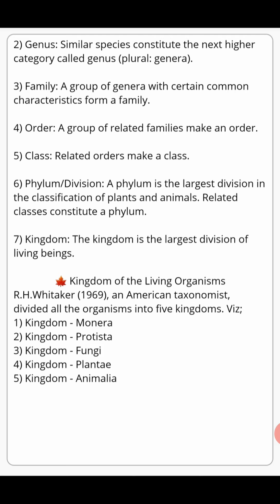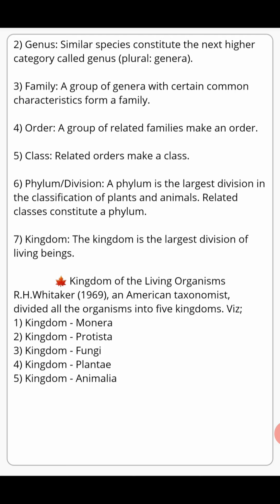Here those living organisms are present whose species are not exactly the same, but quite similar. For example, cat and tiger. Cat and tiger are two different species, but they are quite similar with each other. So here we can say that cat and tiger are of the same genus.